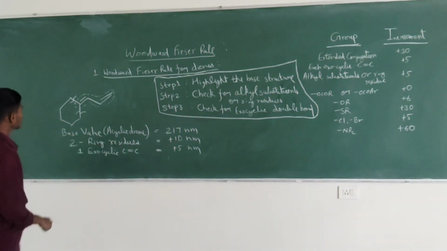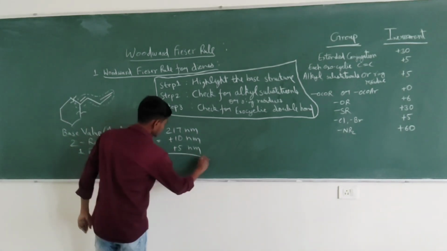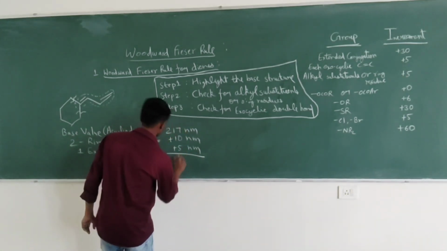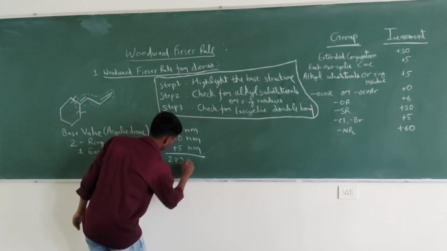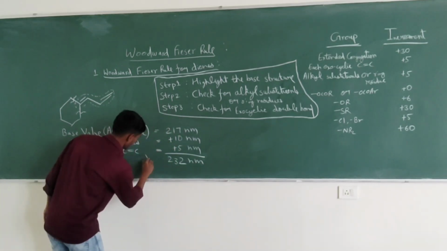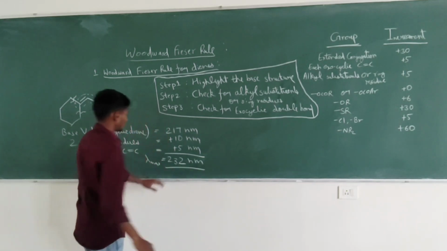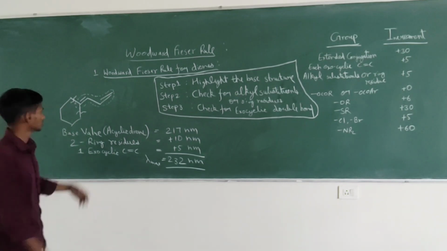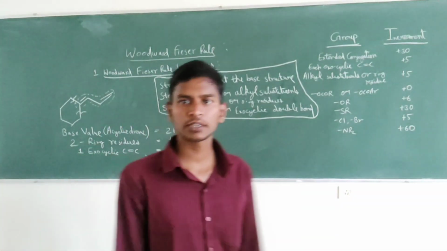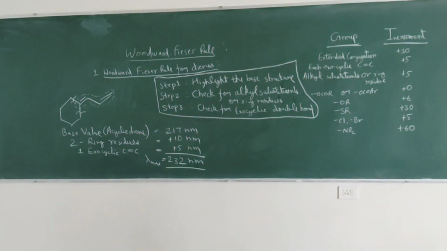So any other thing in this structure? No. So we will simply add these three. 232 nanometer is the lambda max value for this structure. So this is how we can calculate lambda max. We will practice more structures.